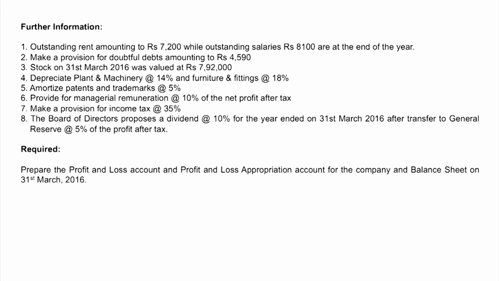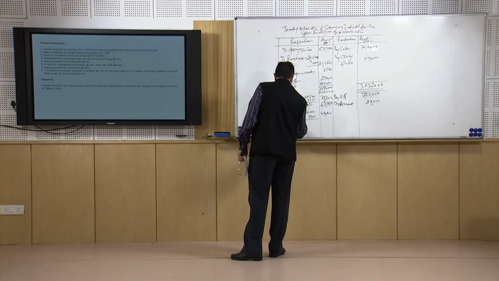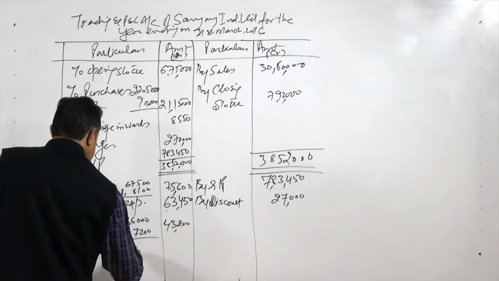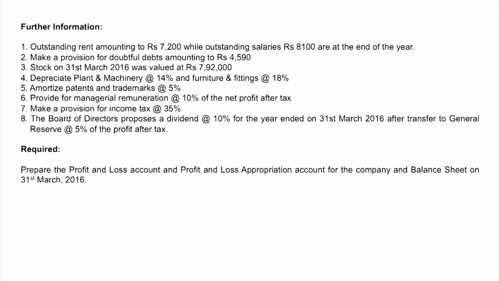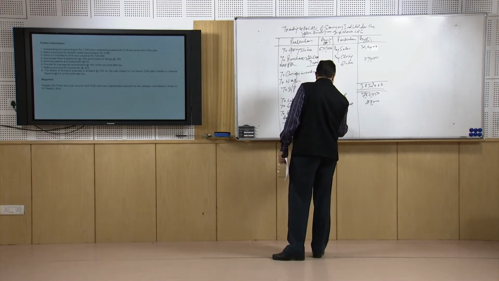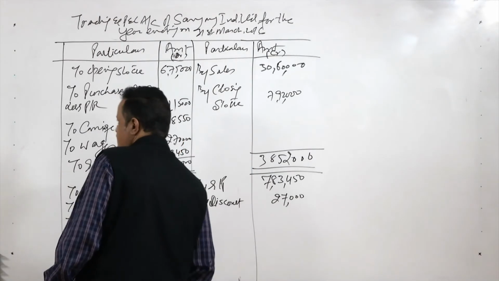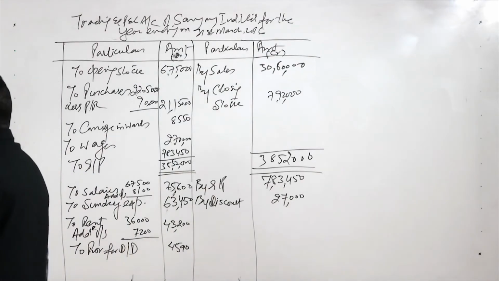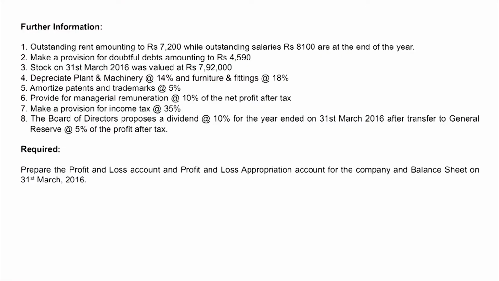Now we will take the provision for doubtful debts, which is 4590.